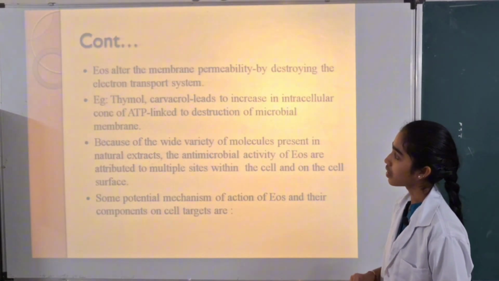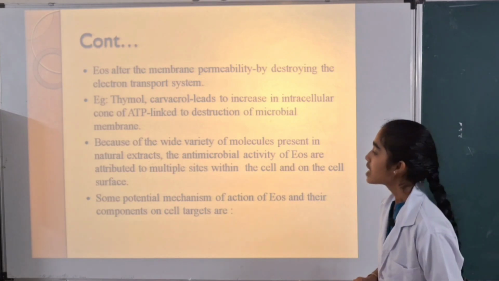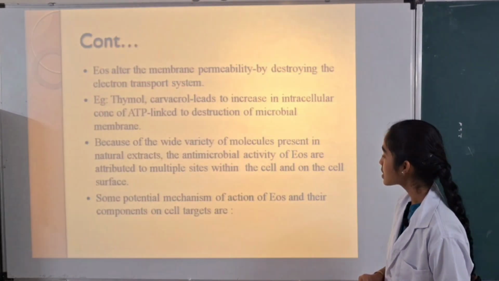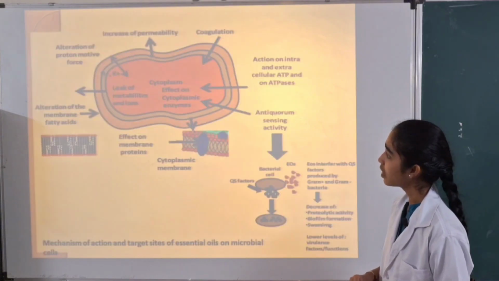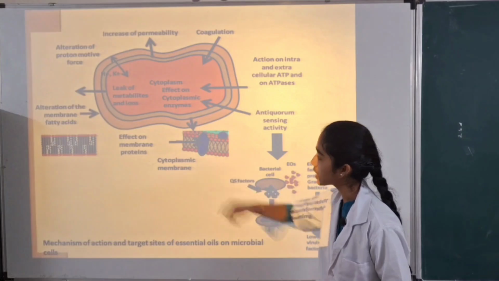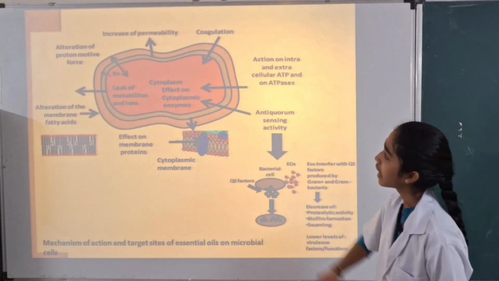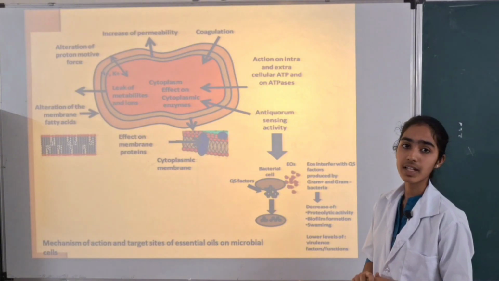The essential oils also alter the membrane permeability and destroy the electron transport chain. Some potential mechanisms of action of these essential oils and the components in cell targets are: they help in fatty acid alteration, affect the membrane proteins, increase permeability and coagulation, and they also exhibit anti-quorum sensing activity.